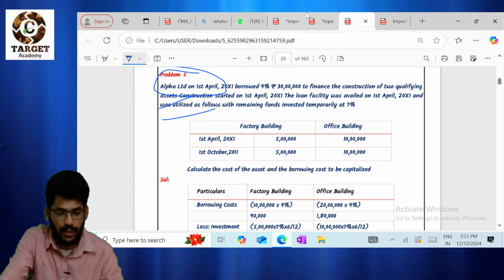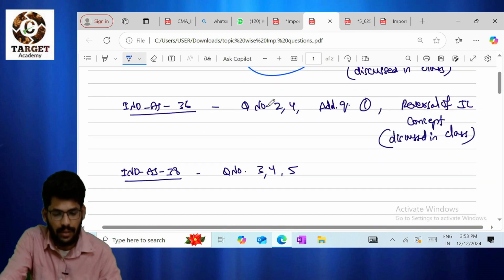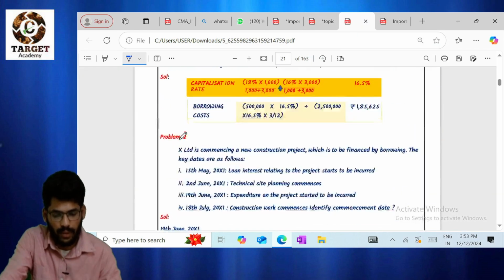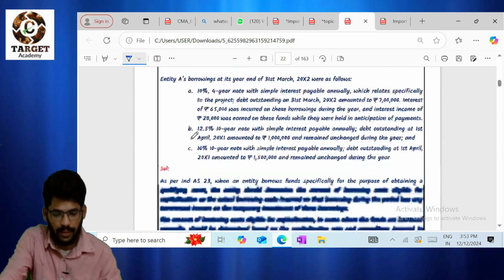Please go through that. Coming to Ind AS 36, question number 2 and 4. See question number 2 and 4 in Ind AS 36.